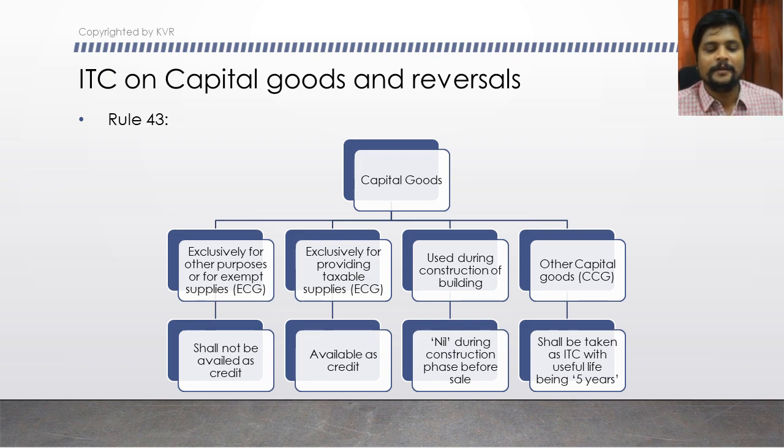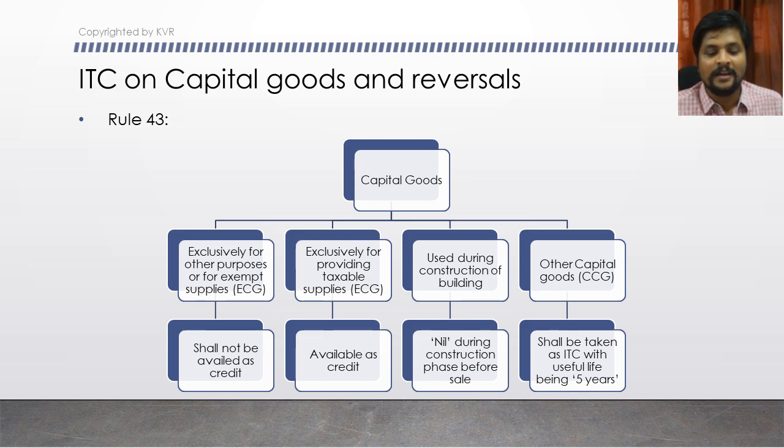The treatment for each type of capital goods is as follows. For the first type, the tax paid on purchasing those capital goods is not at all available as credit. If it is ECG used for either other than business purposes or for providing exempted supplies, the ITC is totally not eligible and is not to be taken at all.